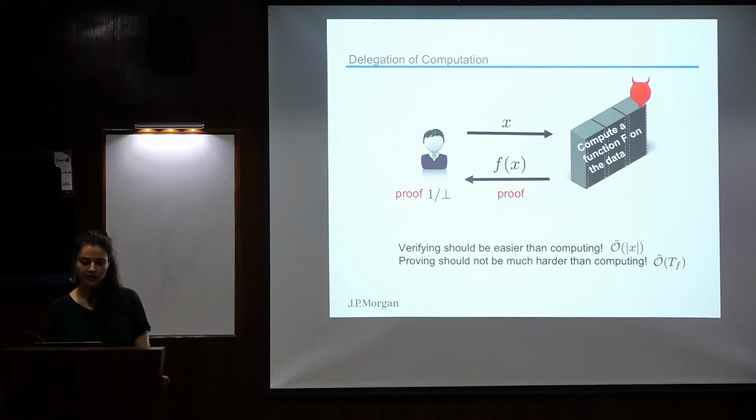So verifying should be much easier than computing. That's why we are outsourcing the computation. Okay? So if verifying takes a lot of time, then we should just not outsource the computation. So the verification should be very short. Here I have that it should be proportional to the size of the input, hiding polylogarithmic terms, on the evaluation time of the function. Okay, and proving should also not take longer than evaluating the function. We don't want the cloud to keep computing forever. So the computation time should be only proportional to the running time of the function that we are computing, this T_f that I have here. Okay, so this is delegation.